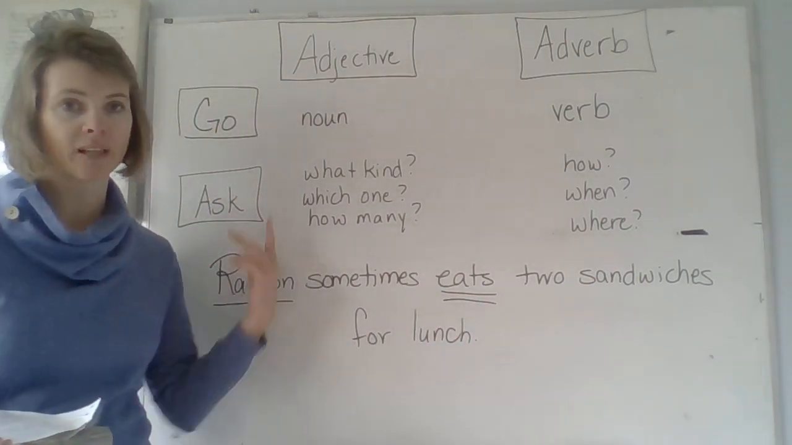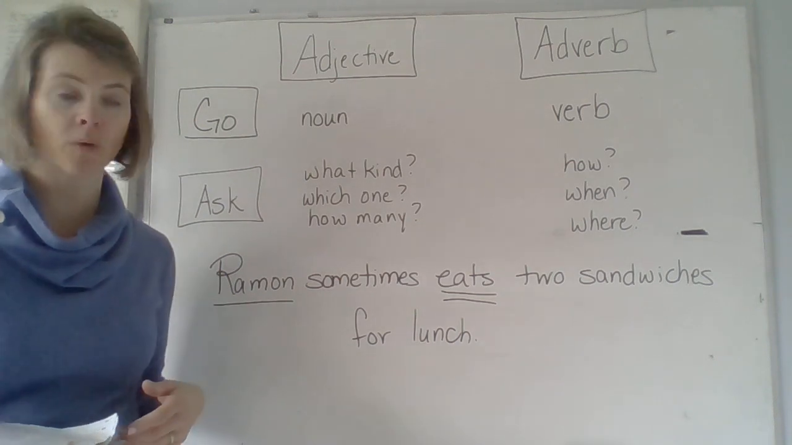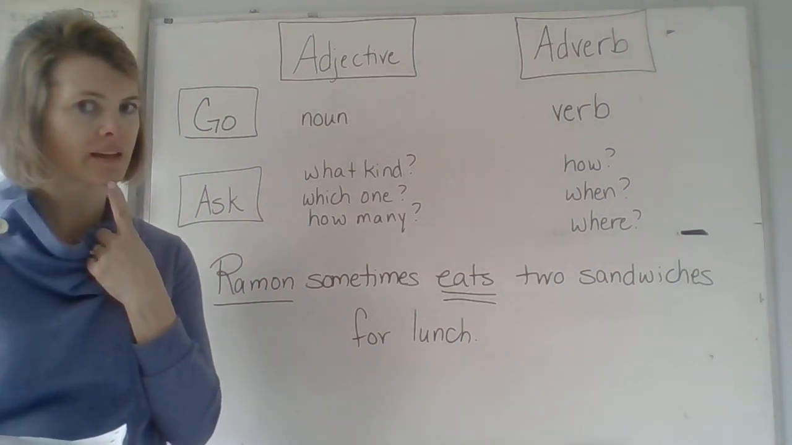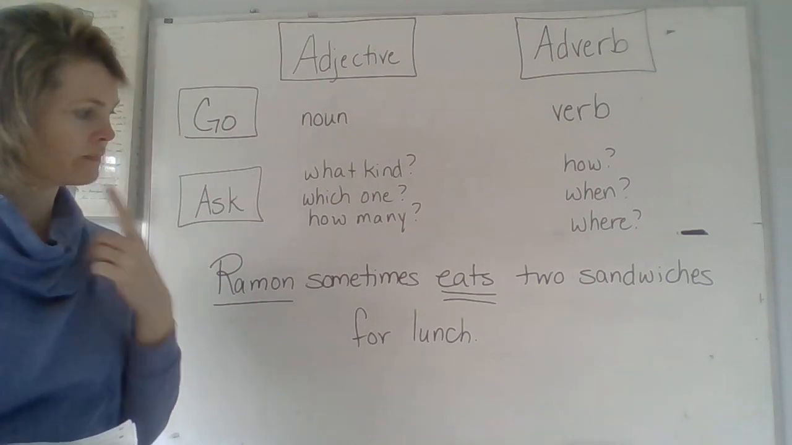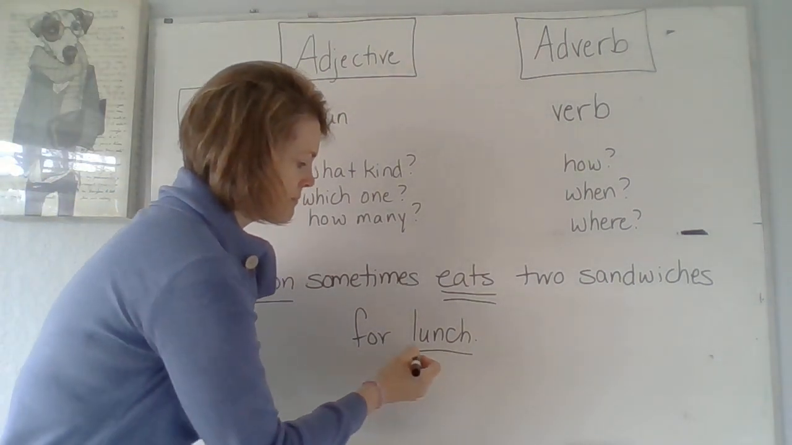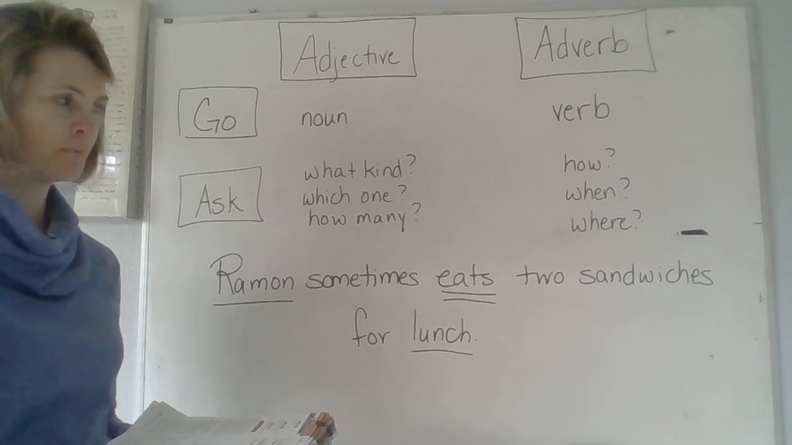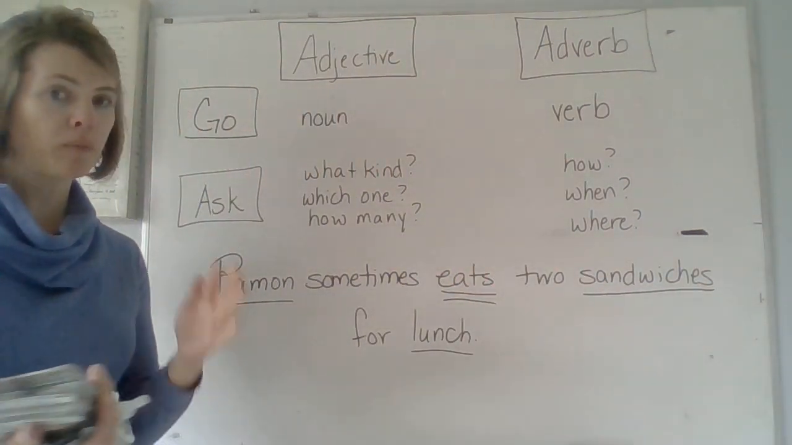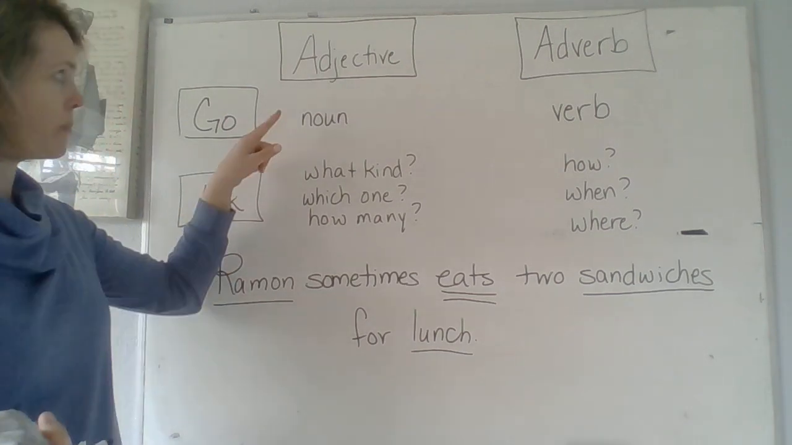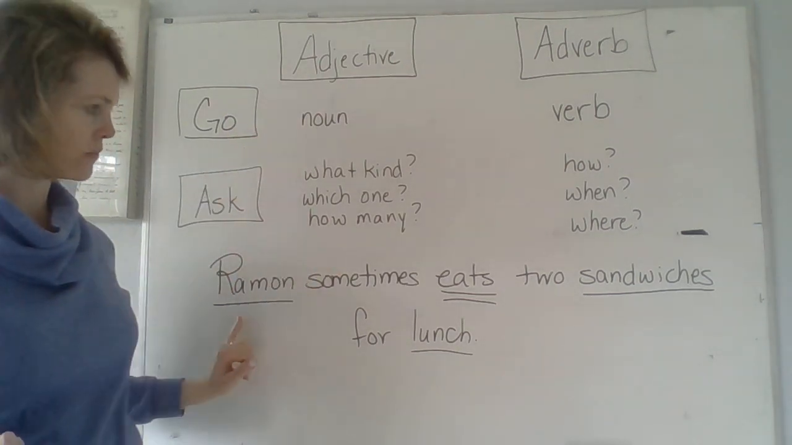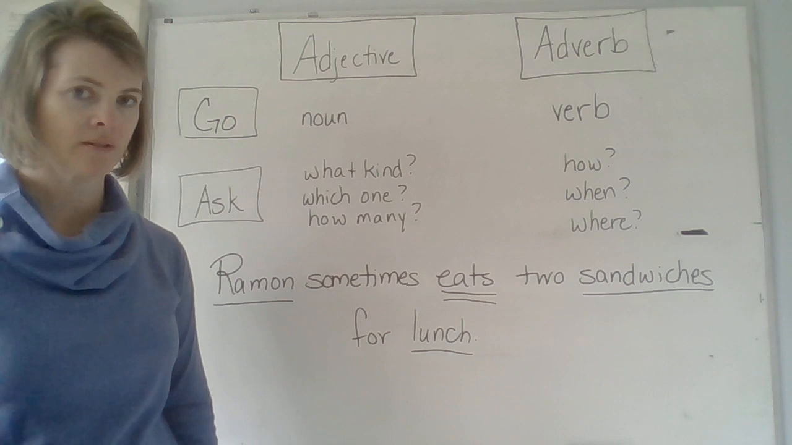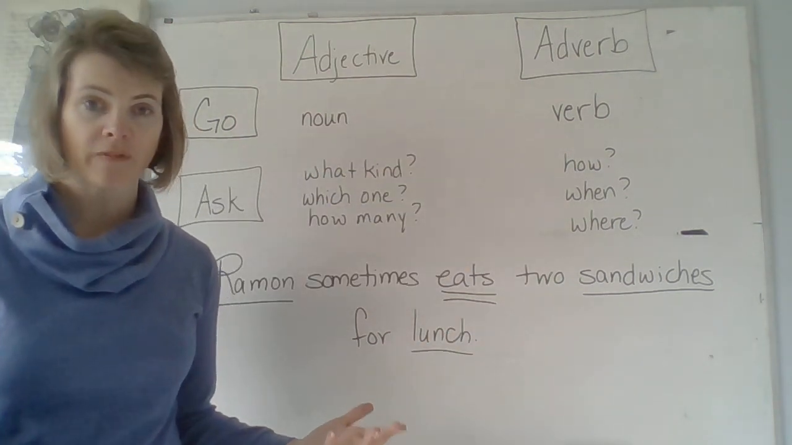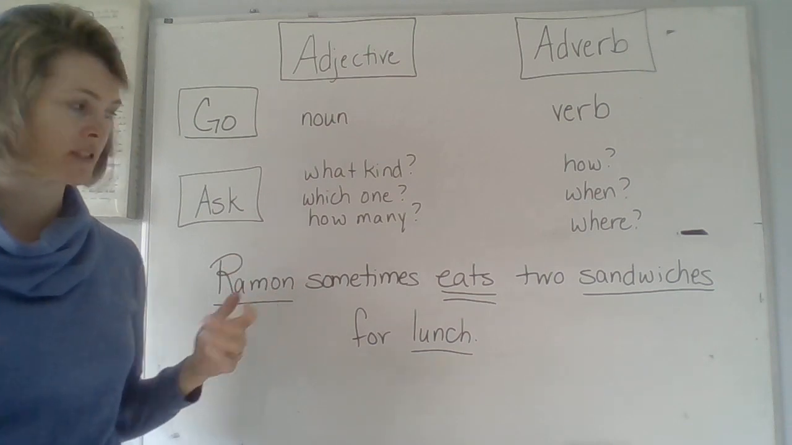I know my subject's going to be a noun. Let's see if we can find some more nouns. Ramon is one. What's something else that's a person, place, or thing? Lunch is a thing. What else? Sandwiches are a thing. Now it's helpful to know this. I found all my nouns in the sentence, Ramon, sandwiches, and lunch. I found my verb, eats. So those things will help find the adverb and the adjective.